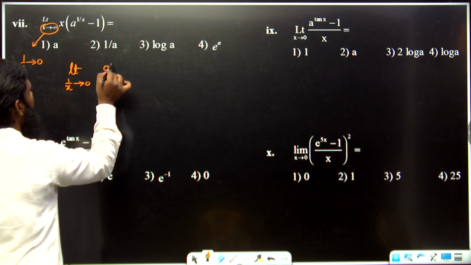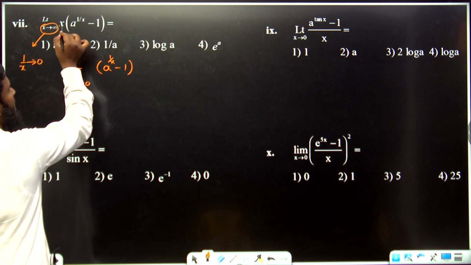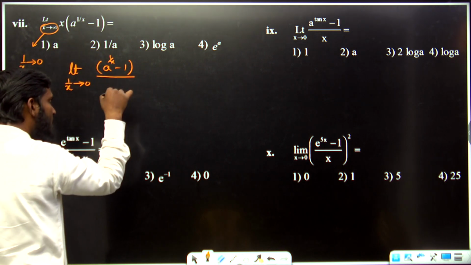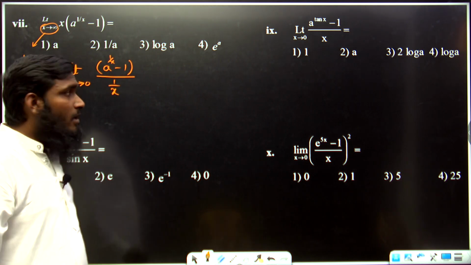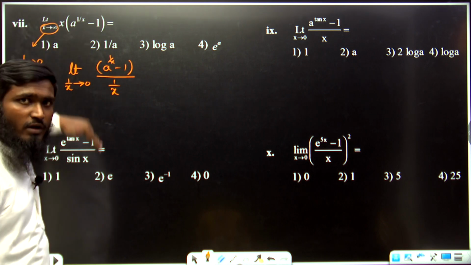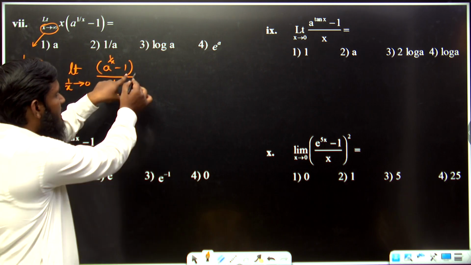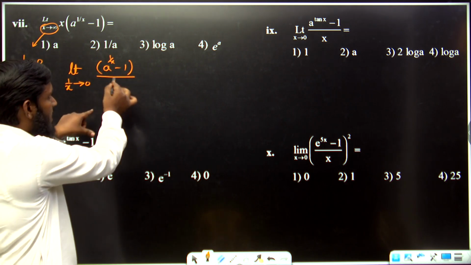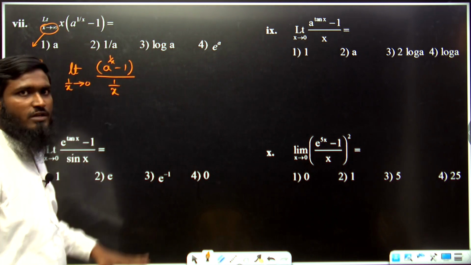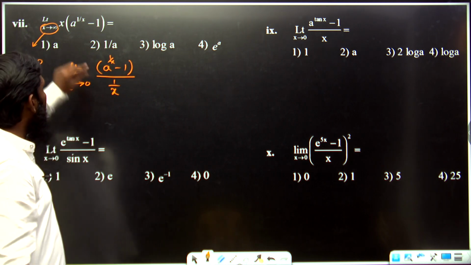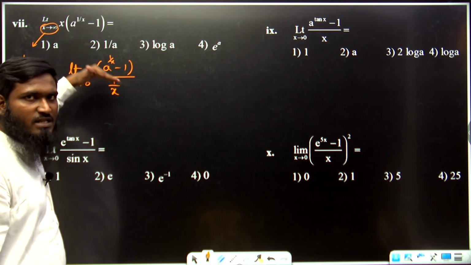Now next what we are having over here? A power 1 by x minus 1 into x also we are having now. So this x, if you want to write in denominator, we are writing it as 1 by x. Why are we writing 1 by x over here? Because in the question it is x actually. If you want to write in denominator, this is a division, so if you convert division into multiplication, this part will become reciprocal. 1 by x will become x by 1. So again this question will be looking like the same part. So that's why, if you want to write this x in the denominator, we have written 1 by x form, because this part and this part are the same only.